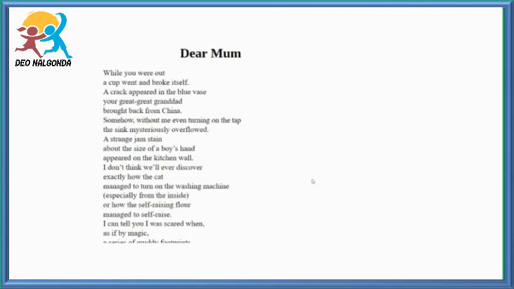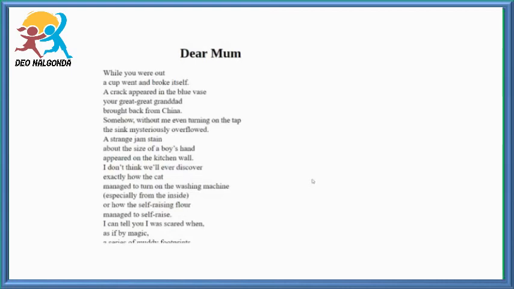Coming to the third stanza, I don't think we will ever discover exactly how the cat managed to turn on the washing machine, especially from the inside, or how the self raising floor managed to self rise.